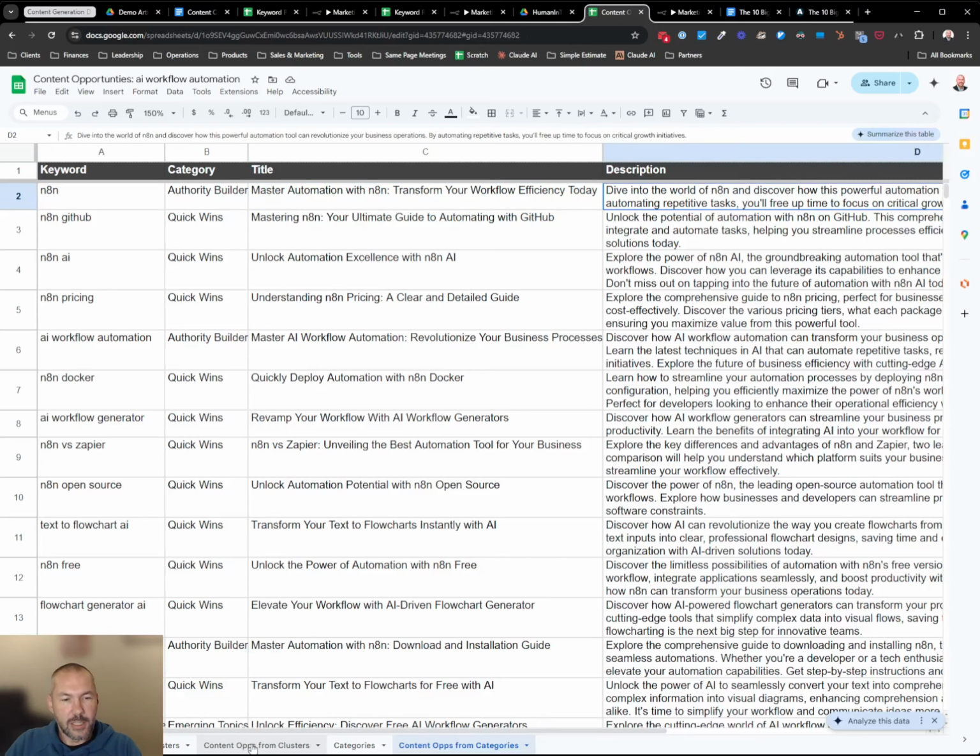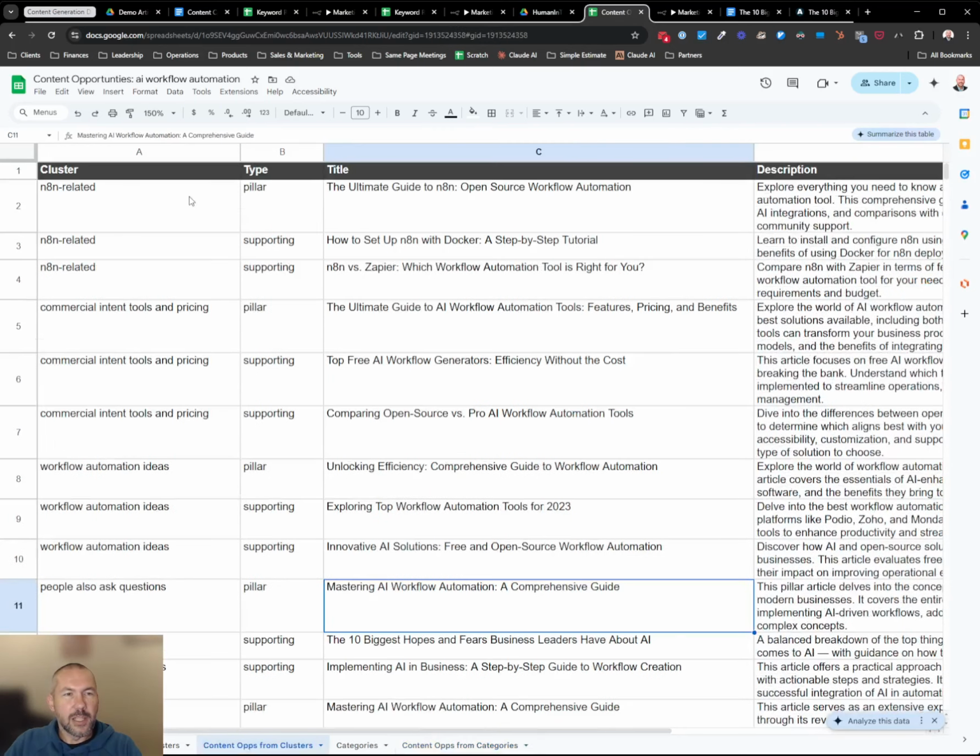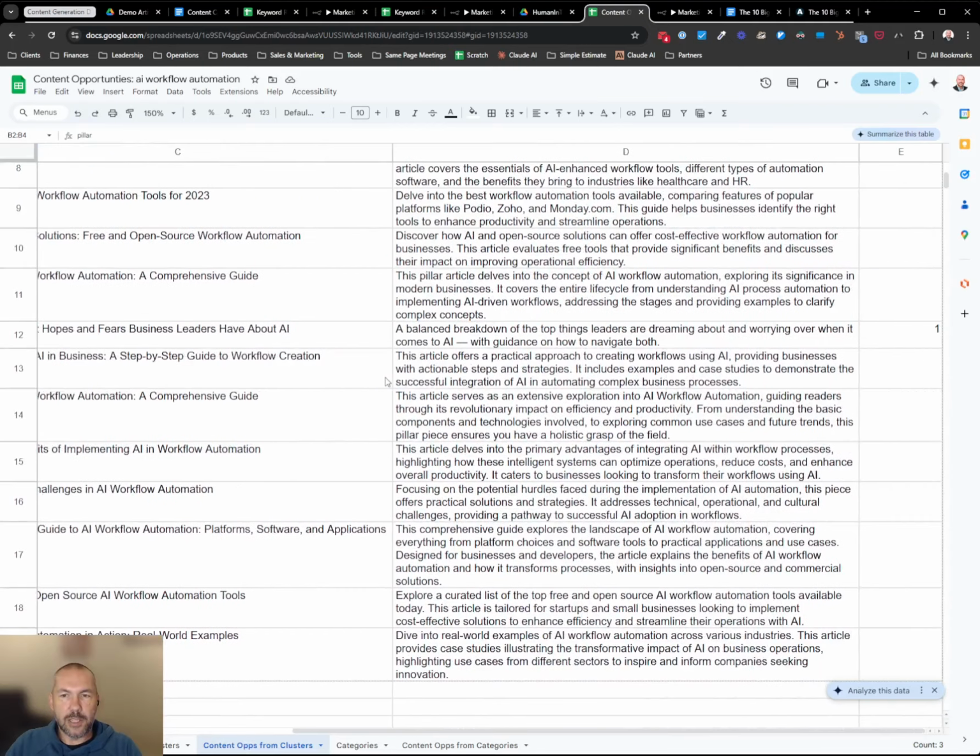For clusters, it does kind of the same thing. And you can see N8N related here, a pillar page, the ultimate guide to N8N, and supporting pages: how to set it up with Docker, how does it compare to Zapier? So if we wanted to build out a pillar and then a bunch of supporting pages, we could do that here. You can select one of these articles.